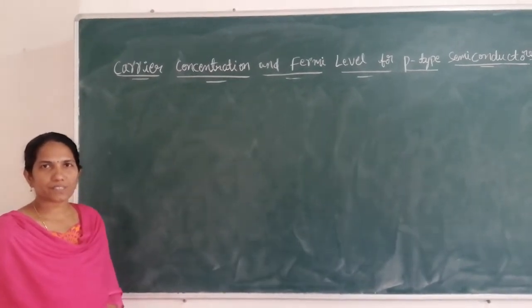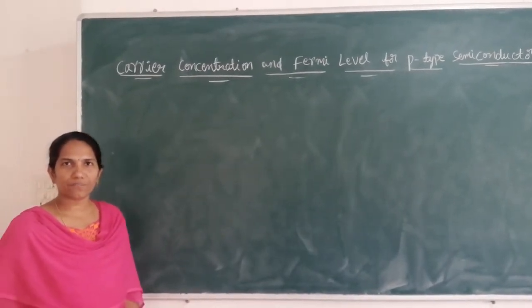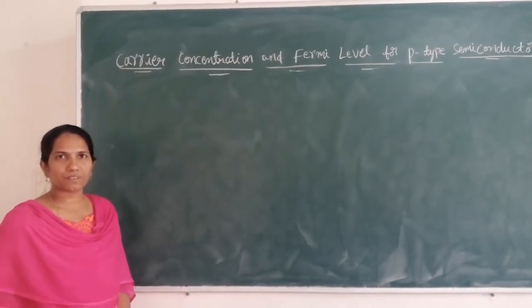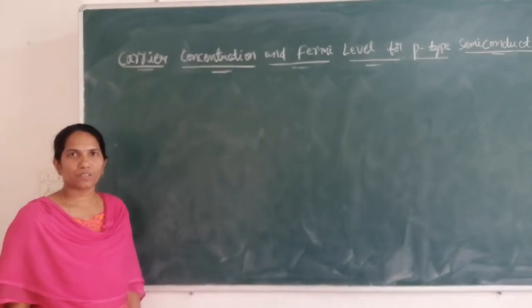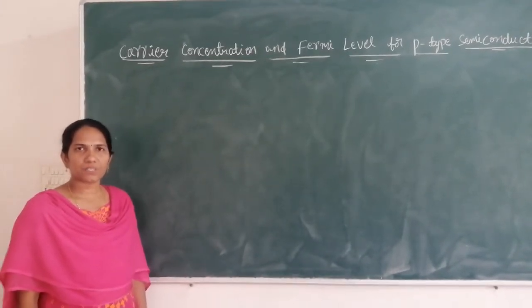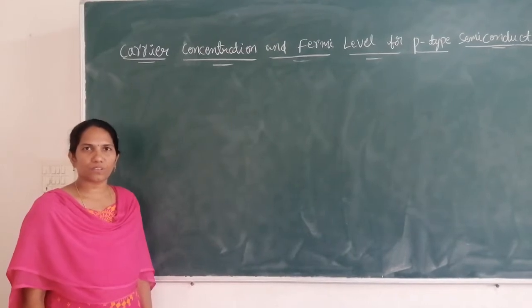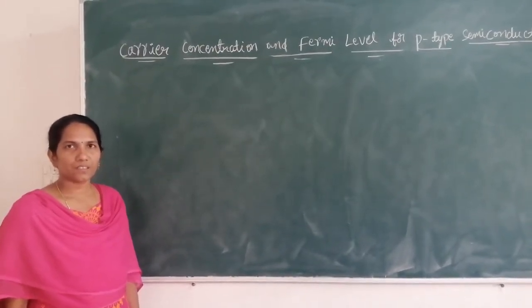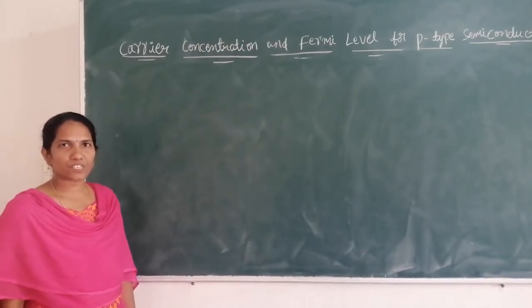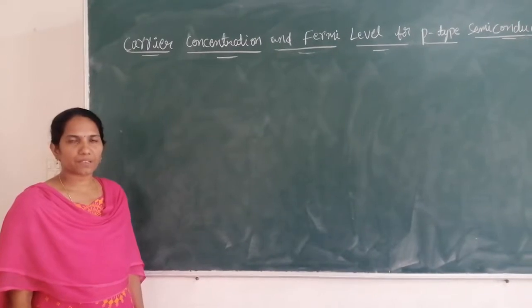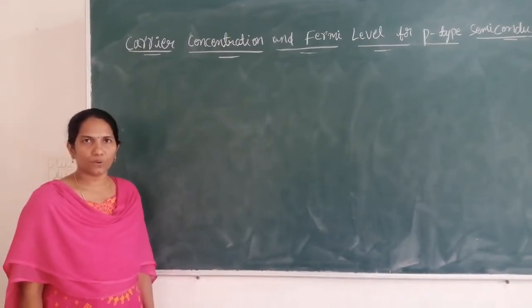Now I am going to discuss carrier concentration and Fermi level for p-type semiconductors. In previous lectures we discussed p-type semiconductors. In p-type semiconductors, the majority charge carriers are holes and the minority charge carriers are electrons. So the main charge carriers responsible for conductivity are holes.